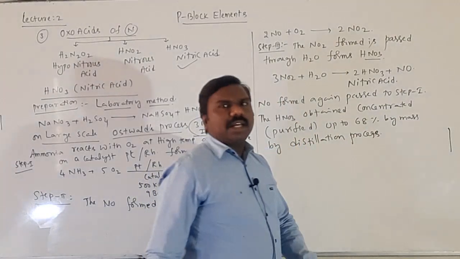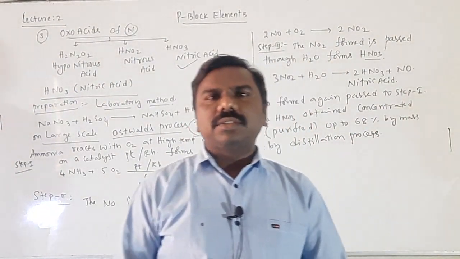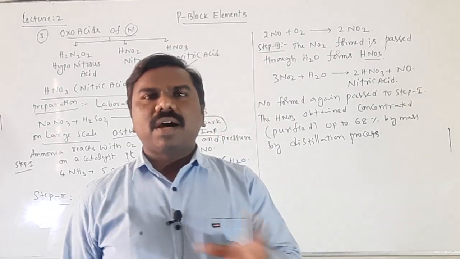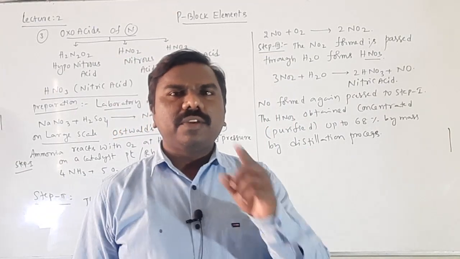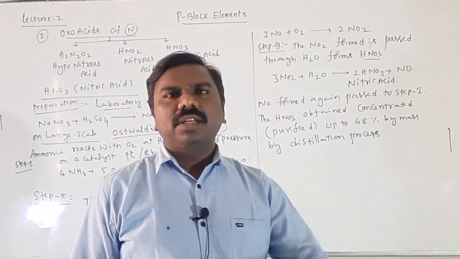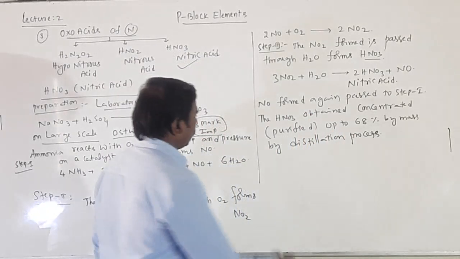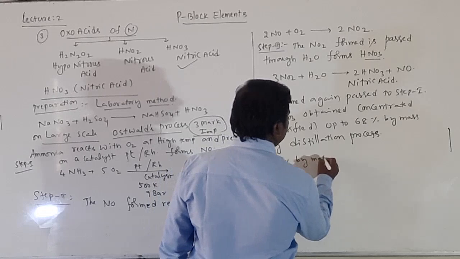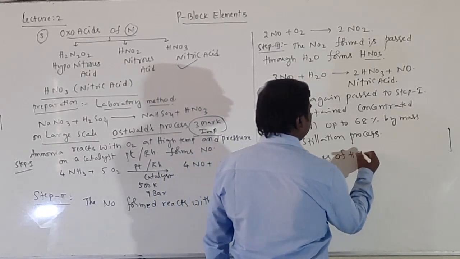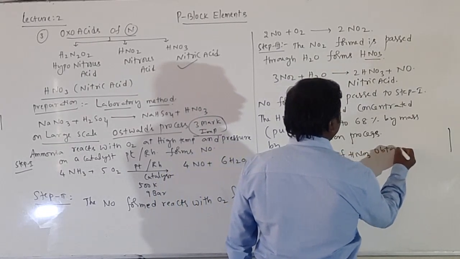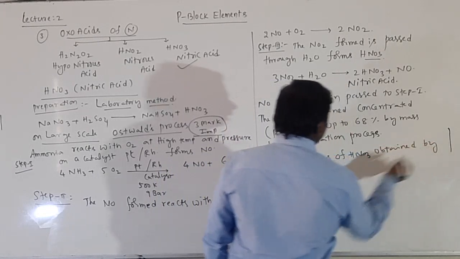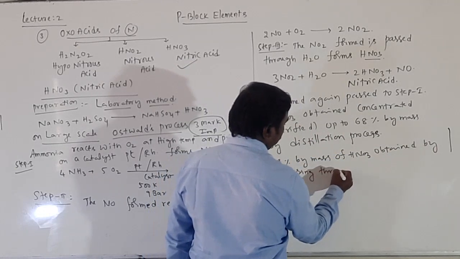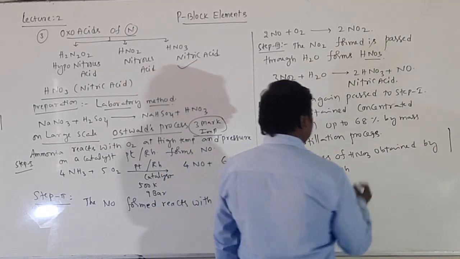If you wanted to get 98% of HNO3, the 68% of HNO3 is passed through sulfuric acid. Sulfuric acid acting as a dehydrating agent, the water will be removed. So 98% by mass of HNO3 obtained by passing through, what is that, students?